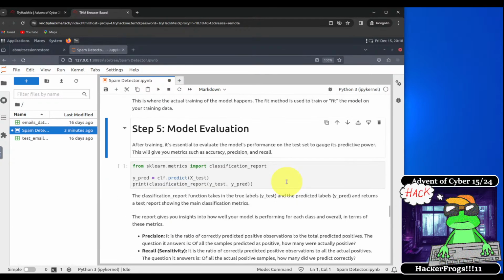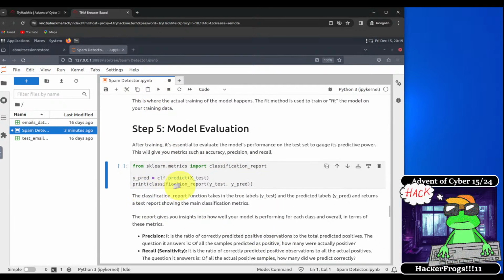All right, now we go to step 5, which is model evaluation. After training, it's essential to evaluate the model's performance on the test set to gauge its predictive power. This will give you metrics such as accuracy, precision, and recall.